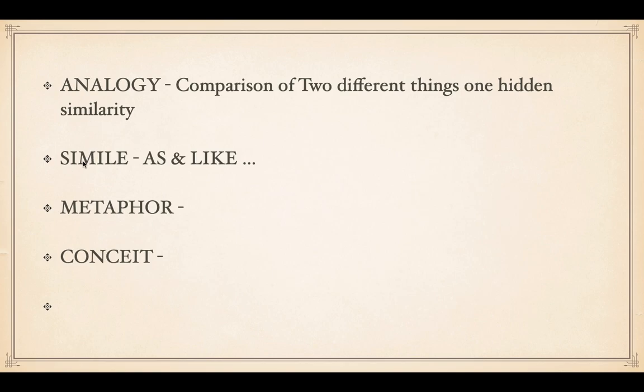We must remember that the things must be of a different type, different species or category, and although there is a difference, there must be a single similarity. When we say something is like something, we use simile, and when we say a thing A is B, we use metaphor. We will discuss this in our following examples.